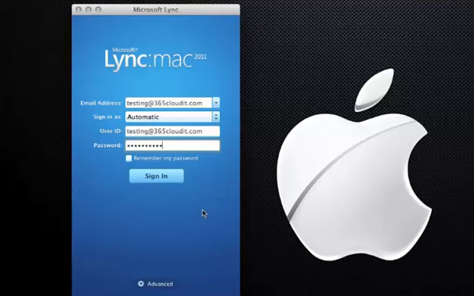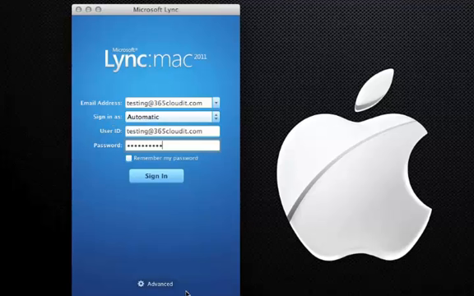Okay, so we put our details in. Email, user ID are the same, your current password. So once you've installed and then you put in your email address, user ID, which are both the same, and password, leave signing as automatic.